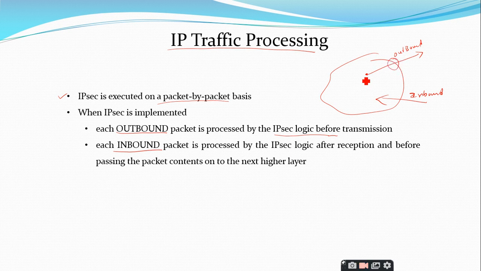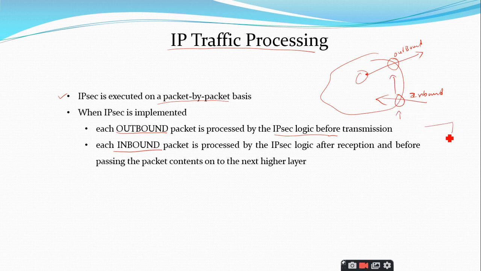So at this point, at this user station, you can process it. The IPsec processing should be done before transmitting it. And for inbound, every inbound packet is processed for the IPsec logic. After reception, you have to process it before passing it to the upper layers.